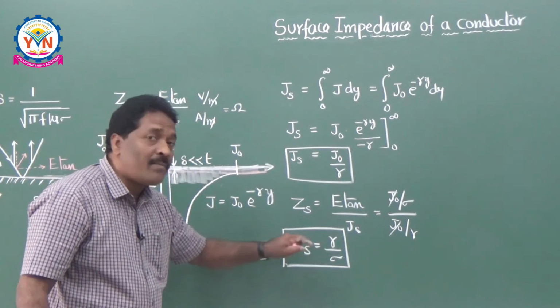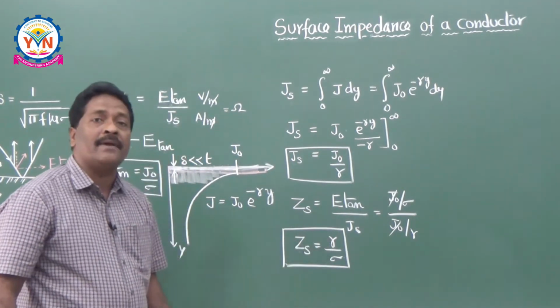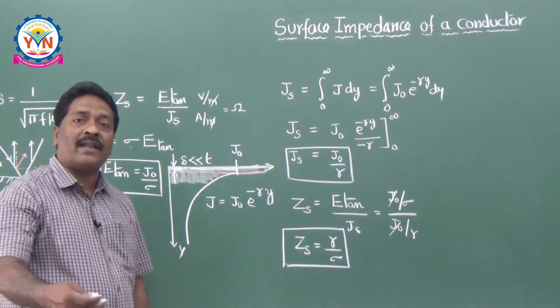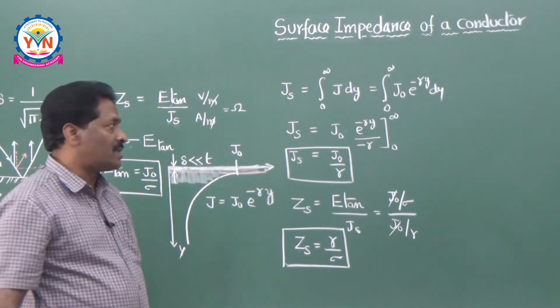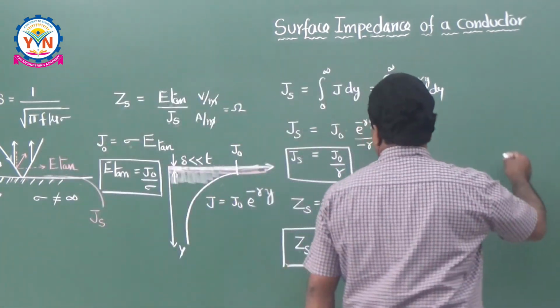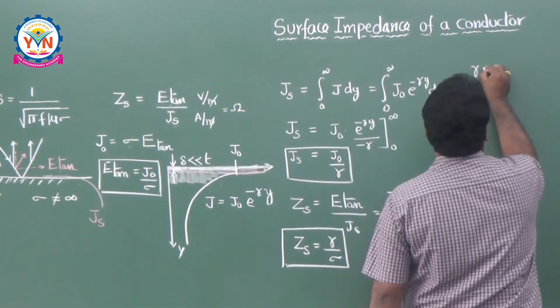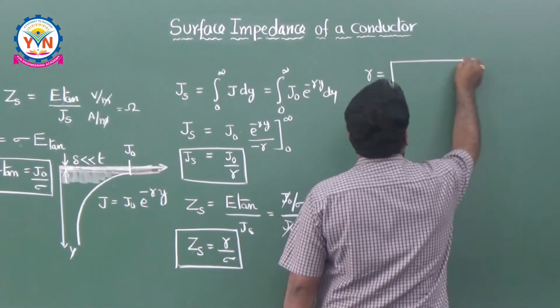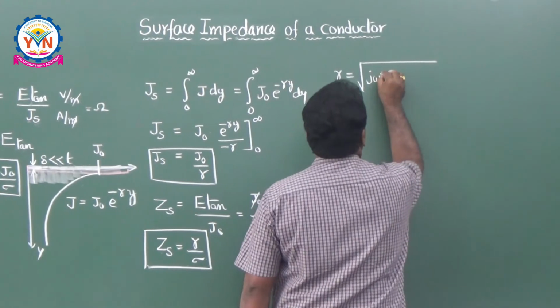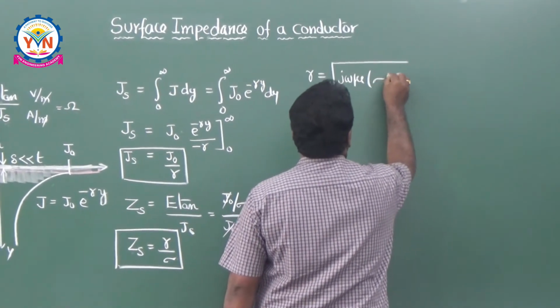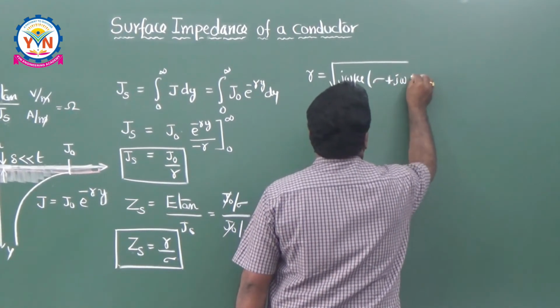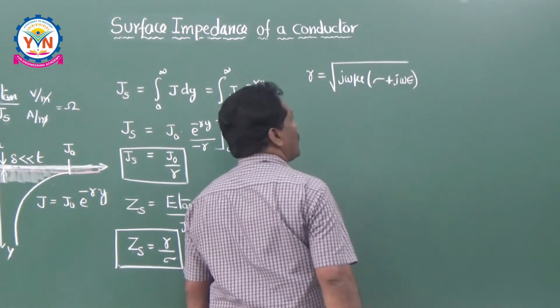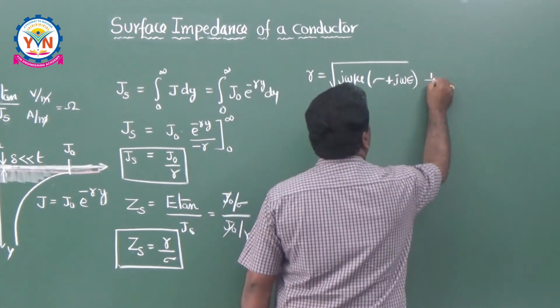So what is gamma? Gamma is nothing but the propagation constant. So already for a medium, you know the propagation constant gamma. Here I can write down gamma is equal to root of j omega mu into (sigma plus j omega epsilon). This is already given in the last classes. Its unit is 1 by meter.